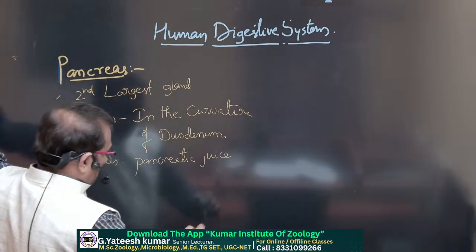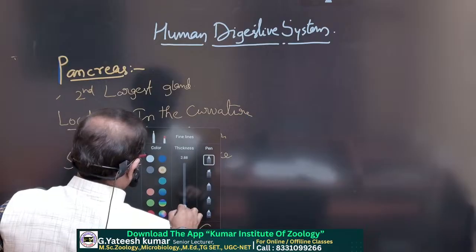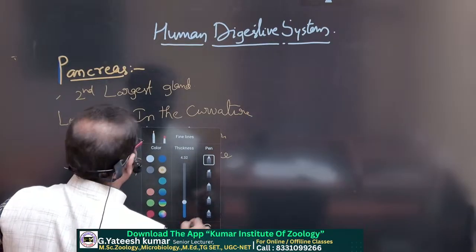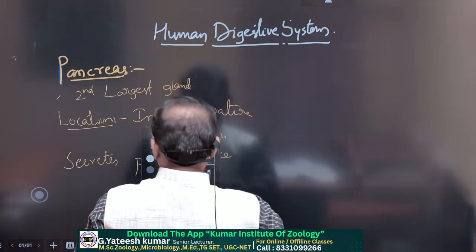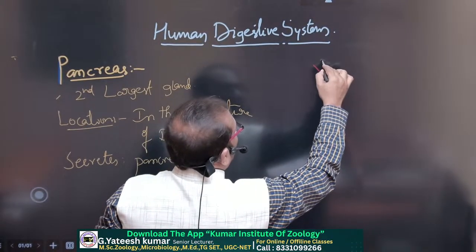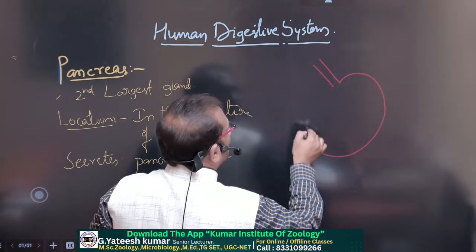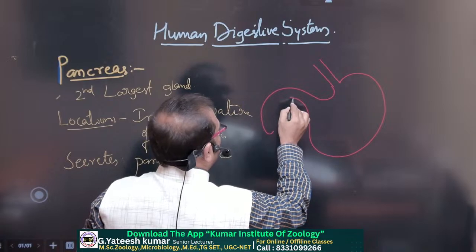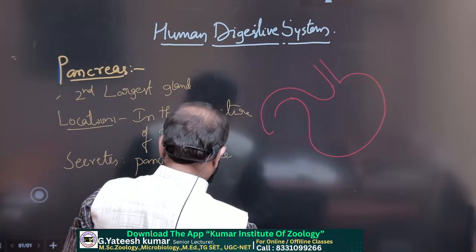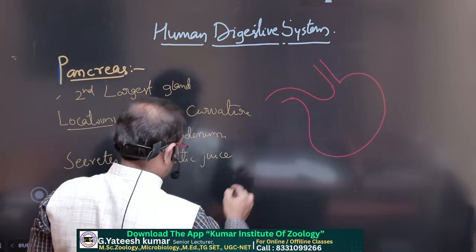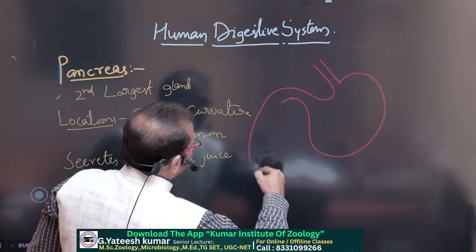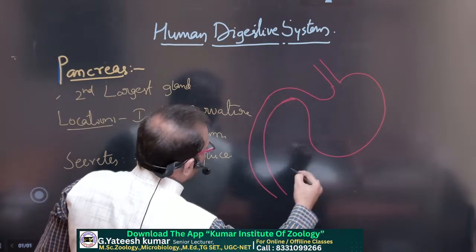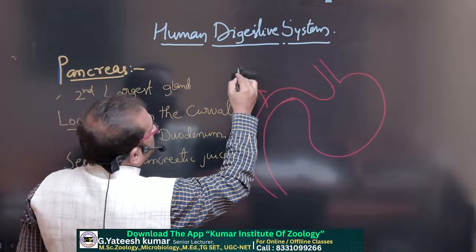And see, come to location here. So this is duodenum.